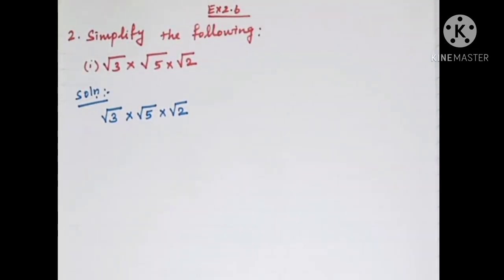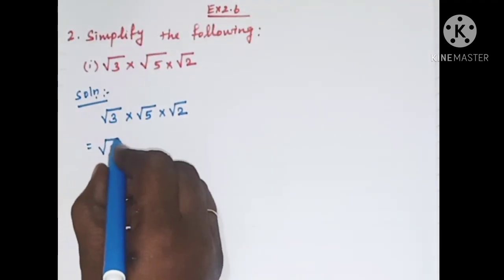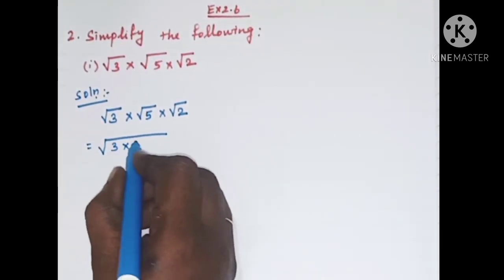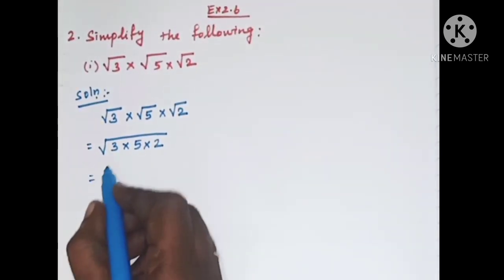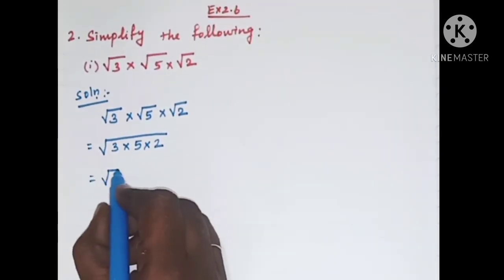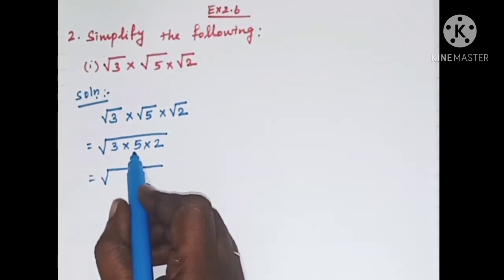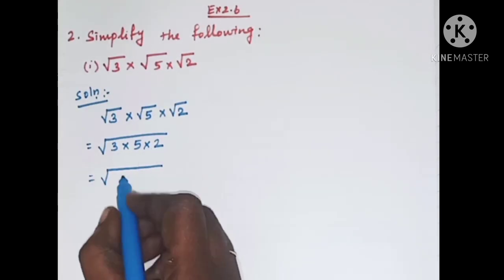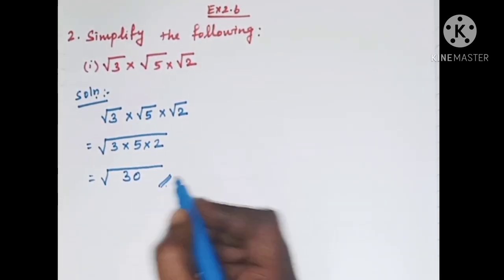Here we have 3 terms. All the terms are in square root. So we can write these numbers as square root of 3 into 5 into 2. So multiplying these 3 terms, we get 3 5s are 15. 15 into 2, 30. Square root of 30. This is the answer for the second sum, first subdivision.